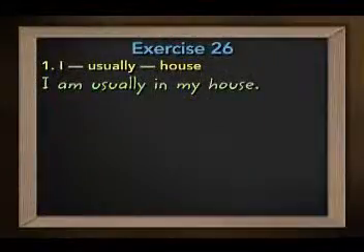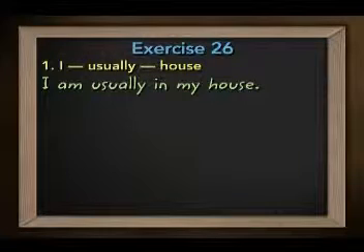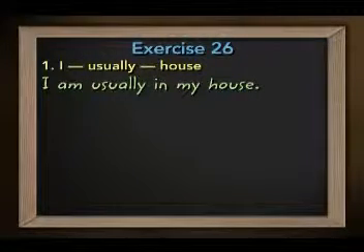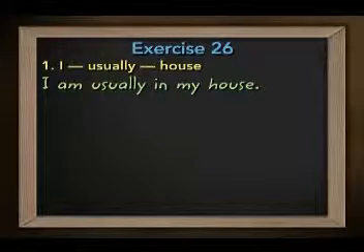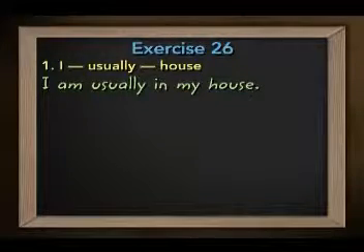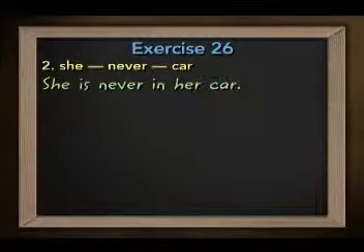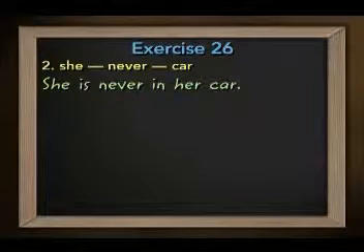Let's review. You put frequency words together, created sentences with the correct possessive adjectives, right? So, for example, in number 1, you saw I usually house, and you wrote, I am usually in my house. Okay? She is never in her car.